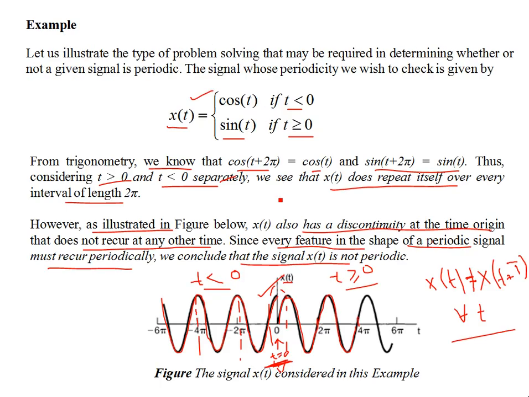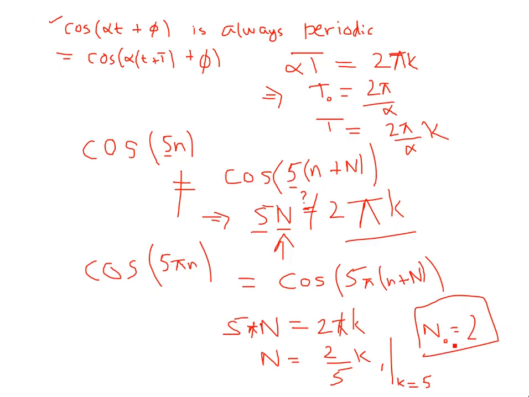So if I replace this N by 2, this becomes cosine 5 pi n plus 10 pi. And what is this 10 pi? This is precisely an integral multiple of 2 pi. So this expression is the same as cosine of 5 pi n, which is my original discrete time sequence.